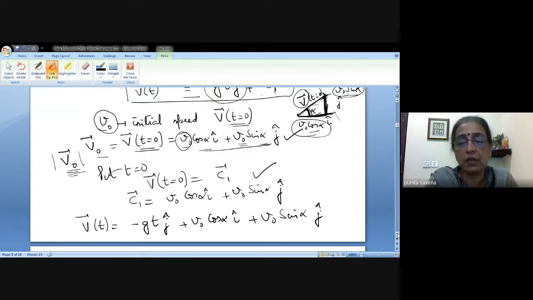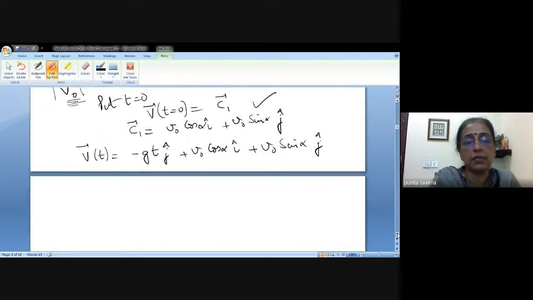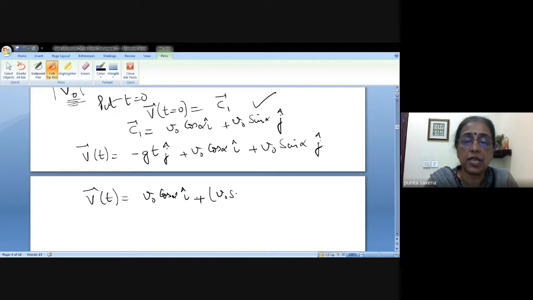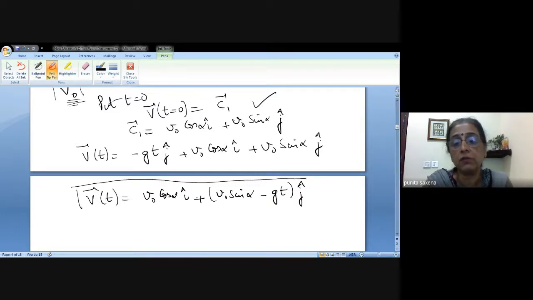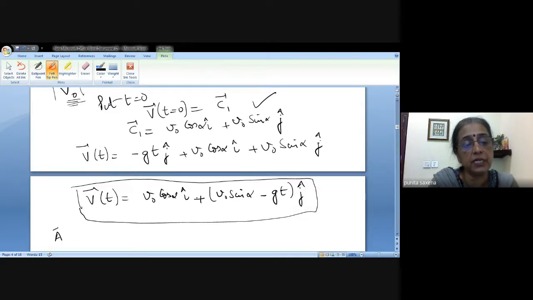So if you just combine the j components together, your velocity vector is actually nothing but V naught cos alpha i plus, shall we write it as plus, V naught sin alpha minus gt times j. So this is your velocity vector. And what was your acceleration vector? I'm writing it again. Your acceleration vector was simply minus g j. Is that right?